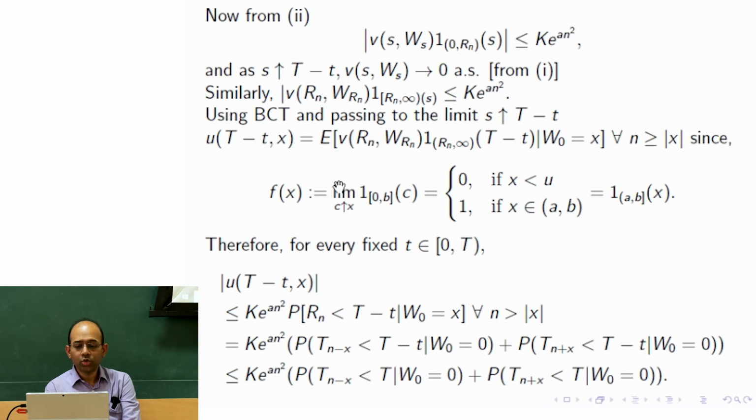X. So what should be its limit? It should be A. If X is outside of the closed interval AB, that is, X is say less than A, then C is also less than A. So the indicator function of AB at C would be 0, and it is 0 for all C which is less than X. So when you take limit C tends to X, this would be 0. So you are going to get 0 here. However, if X is inside the interval A comma B, okay, then of course you would get that sum.